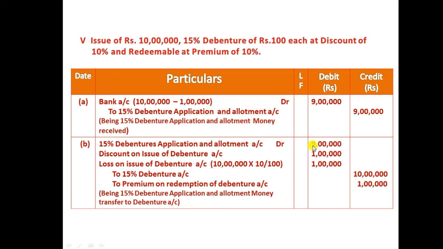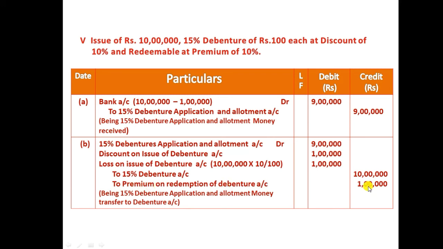Even though the company collects only 9 lakh from the debenture holder, the company is going to give a discount of 1 lakh rupees. So 9 lakh plus 1 lakh, the total 10 lakh will be credited to the debenture holder account. So we need to credit 15% debentures account 10 lakh rupees. And also we need to credit, as an additional liability at the time of redemption, premium on redemption of debenture 1 lakh rupees.